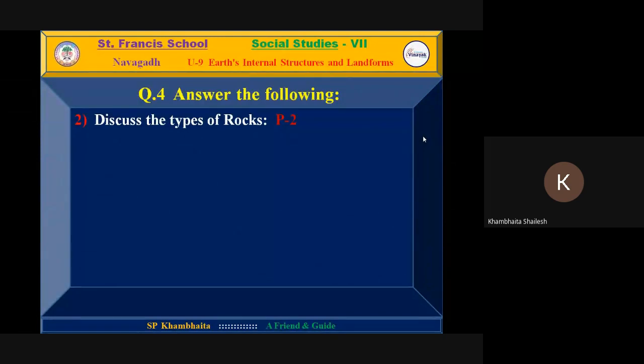Types of rocks are divided because of their properties and formation. According to it, we have divided rocks into three types. First one is igneous rock. It is made of what? Magma, or we call it lava. When this lava solidifies, means cools down and converts from liquid into solid, at that time this kind of rock is created. For example, marble. Marble is a kind of igneous rock.